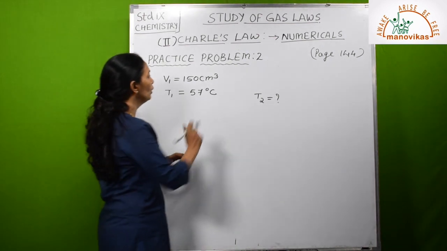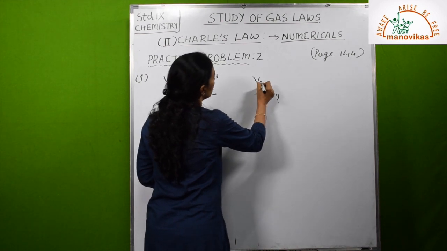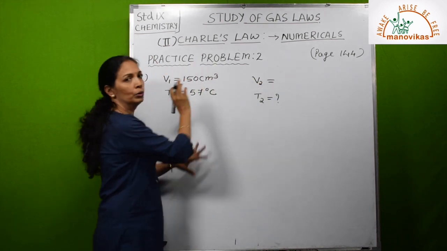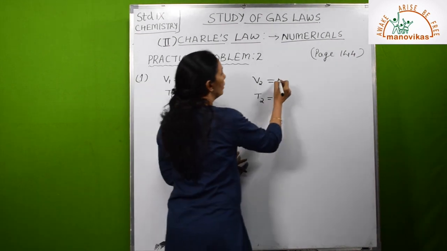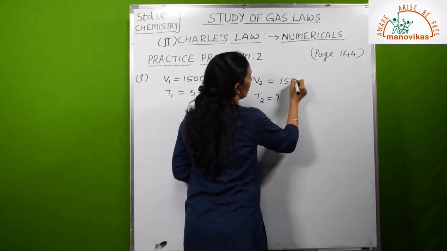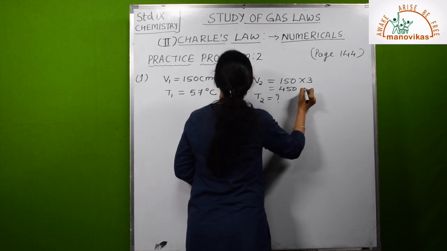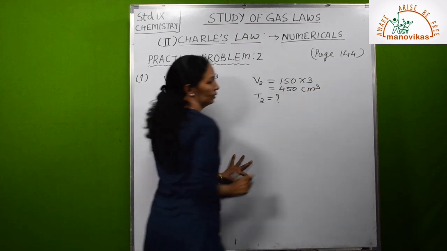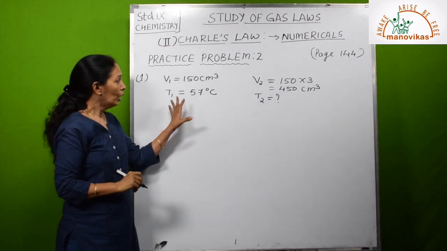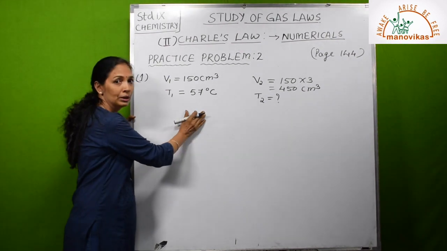So it is Charles' law. Volume triples. So V2 is equal to the initial volume multiplied by 3. So it will be 150 multiplied by 3, which is 450 cubic centimeter. Got it? Now, what is the next step?